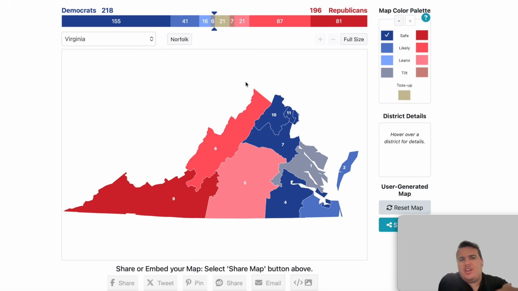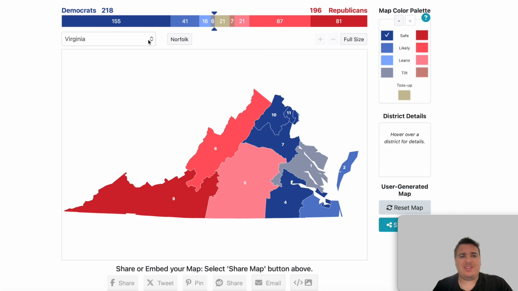Okay, after Virginia, Democrats are at 218 House seats. Republicans are at 196. If you know how the House is composed, there's 435 House members and to have a majority in the U.S. House, you have to have 218 House seats, and Democrats, after the state of Virginia, going alphabetically, hit that mark exactly at 218. Republicans are still trailing at 196.